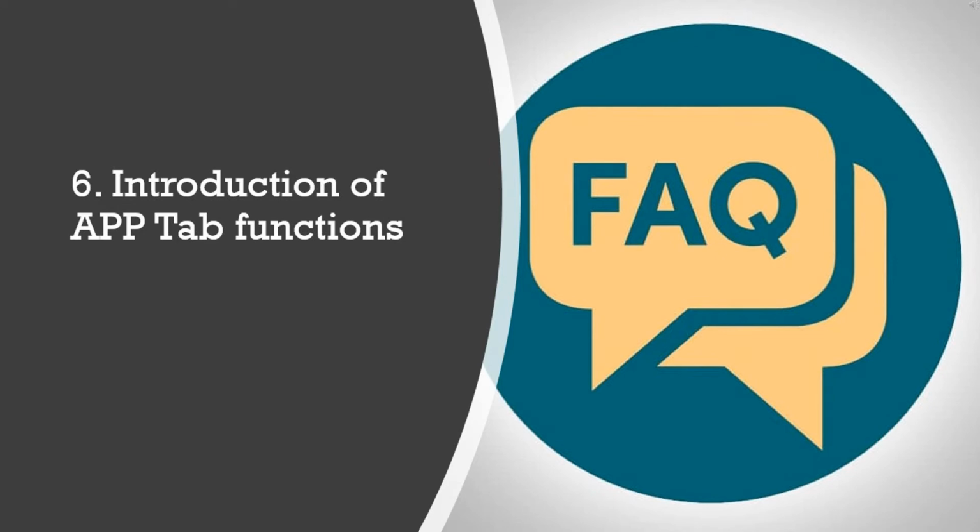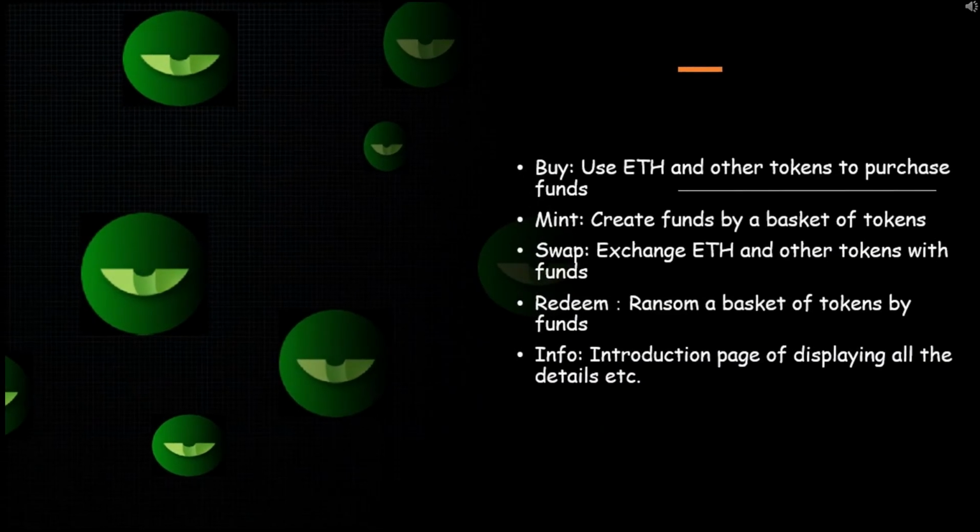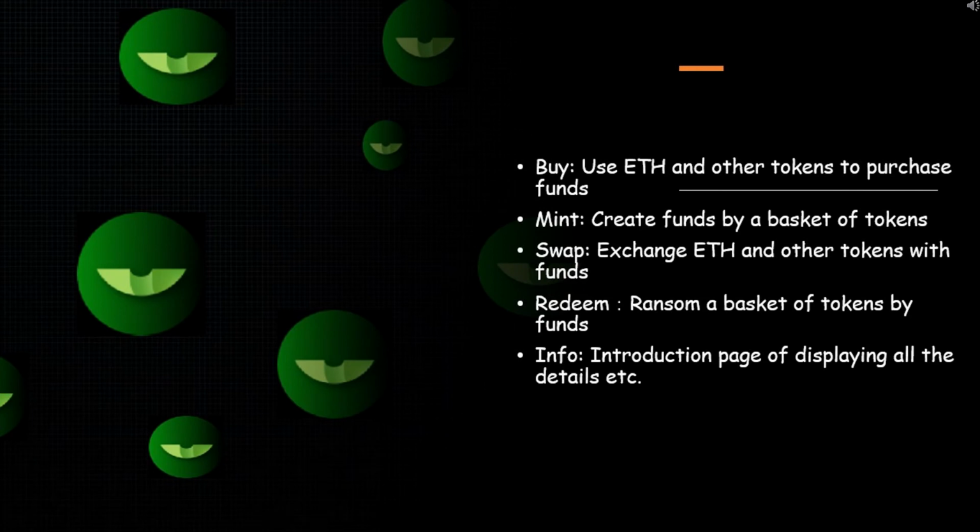Introduction of MatrixETF functions. Buy: use Ethereum and other tokens to purchase funds. Mint: create funds with a basket of tokens. Swap: exchange Ethereum and other tokens with funds. Redeem: redeem a basket of tokens with funds. Info: introduction page displaying all the details, etc.